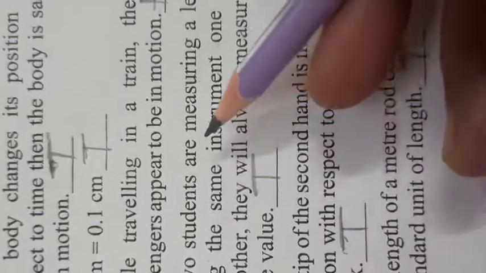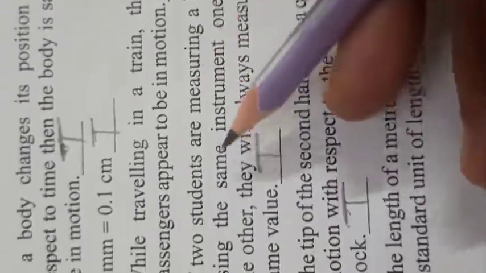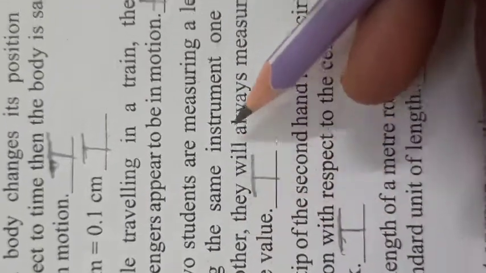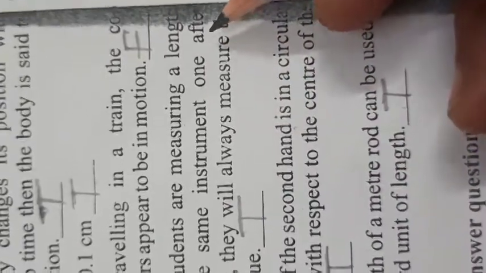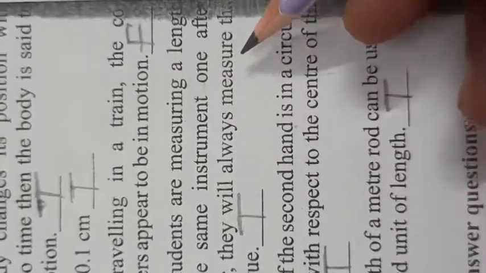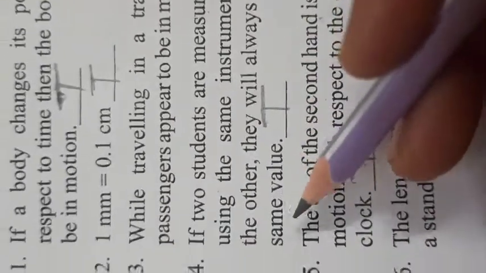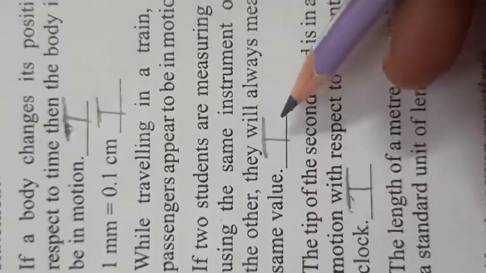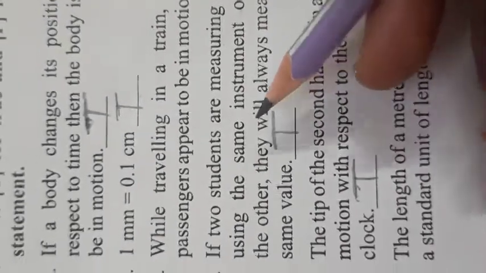If two students are measuring the length using the same instrument, one after the other, they will always measure the same value. Yes, it is true.